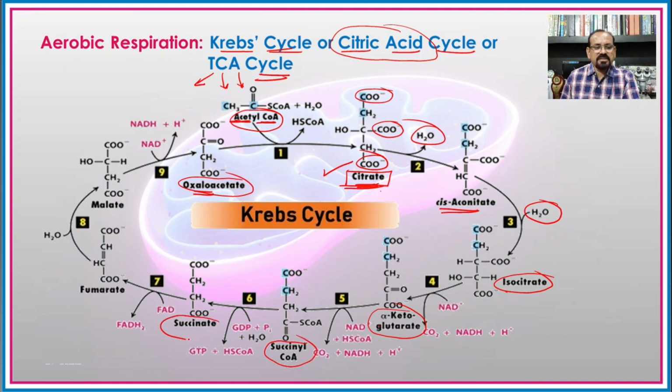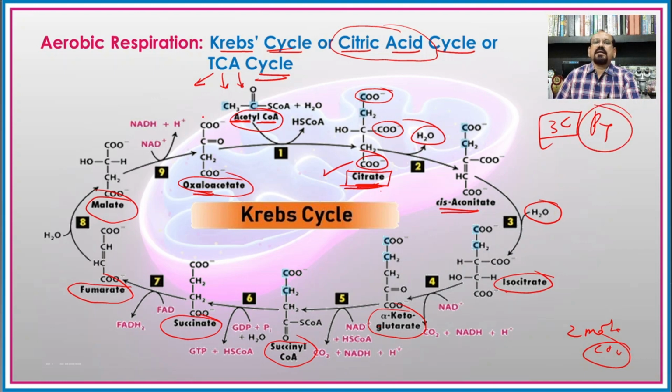From succinyl coenzyme A to succinate or succinic acid, then fumaric acid, and then malic acid. During this process, two molecules of carbon dioxide are released, and one molecule of carbon dioxide is released during the oxidative decarboxylation. In this way, the 3 carbon compound, pyruvic acid, is completely oxidized in aerobic respiration.